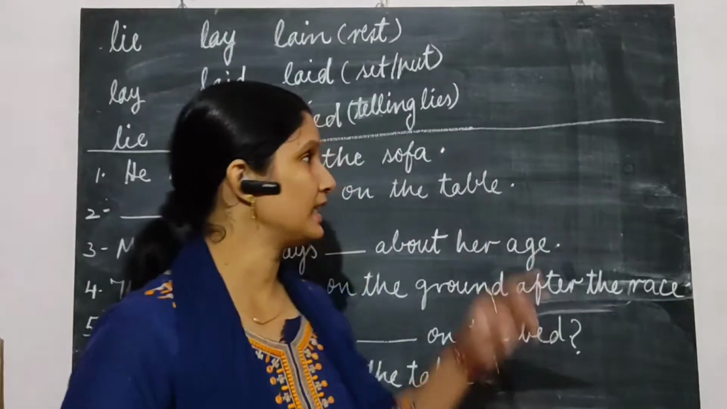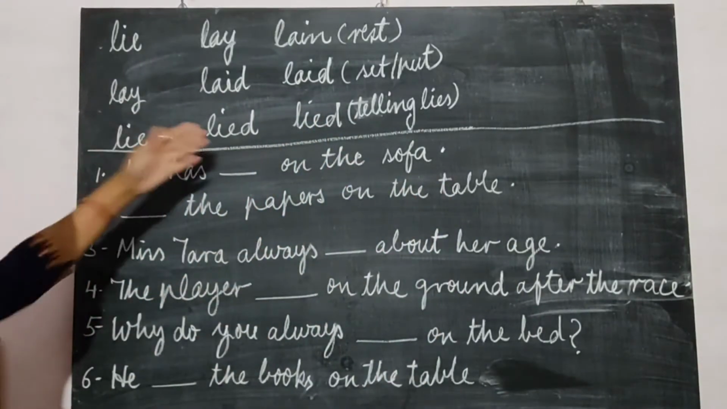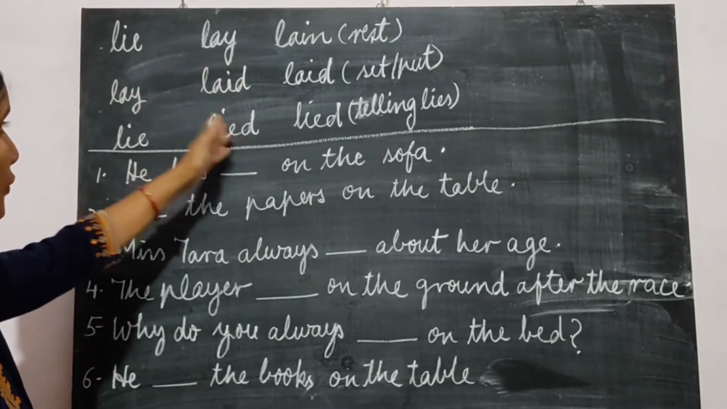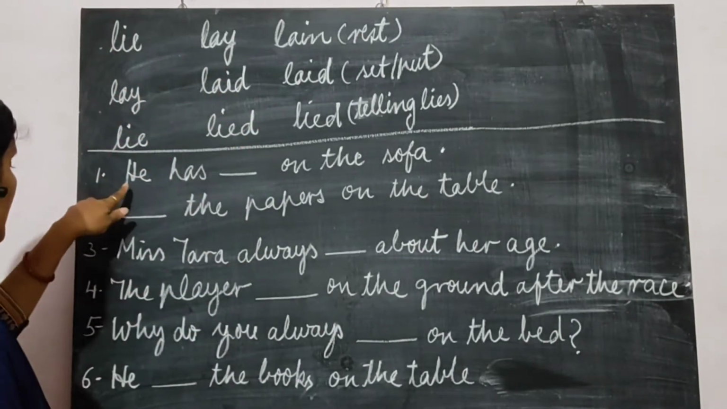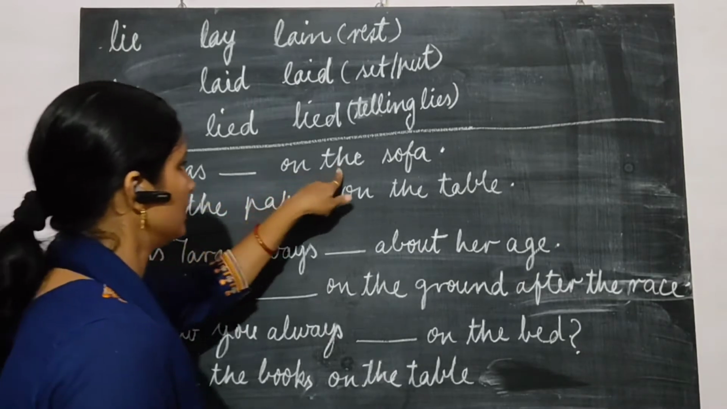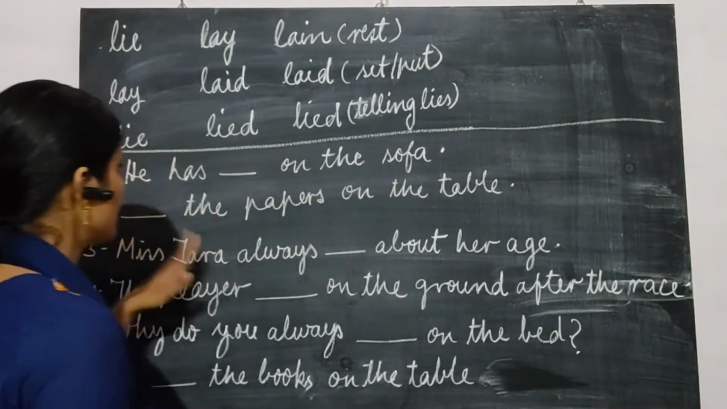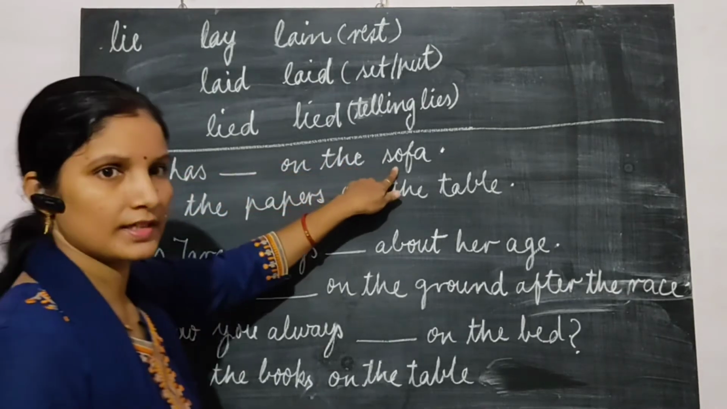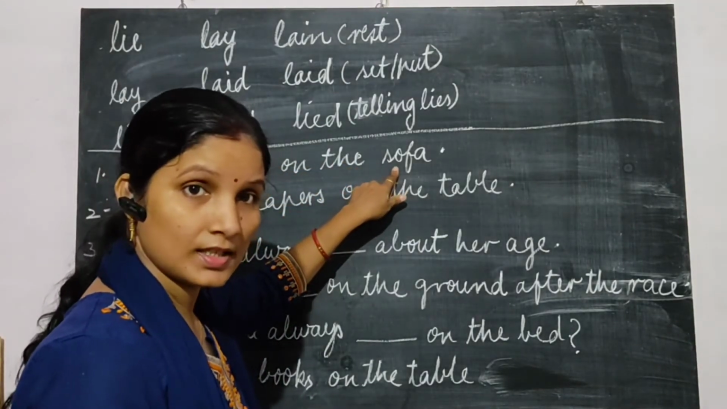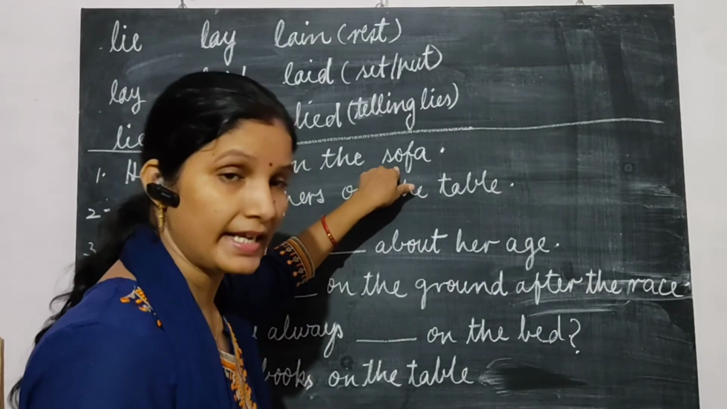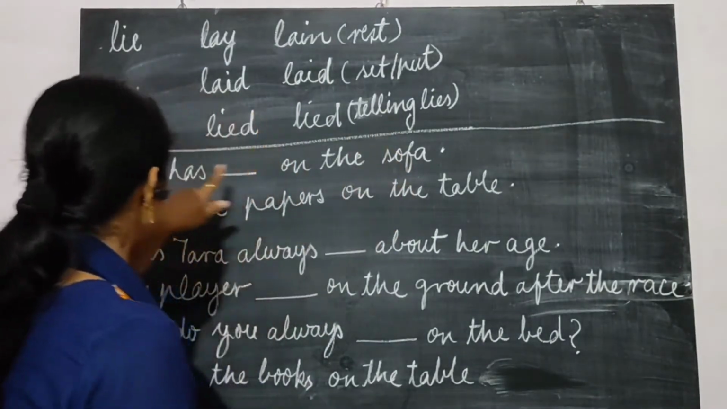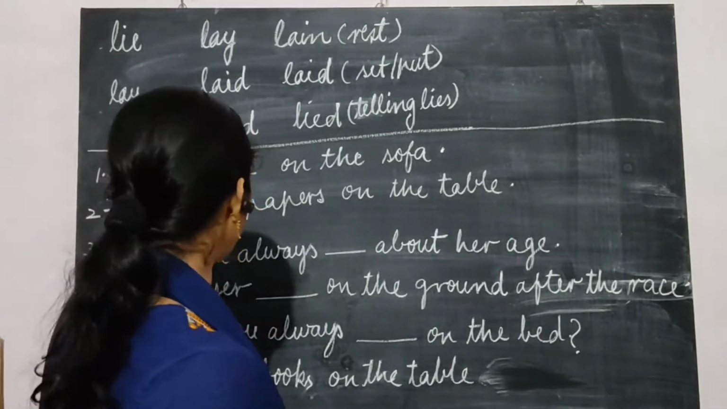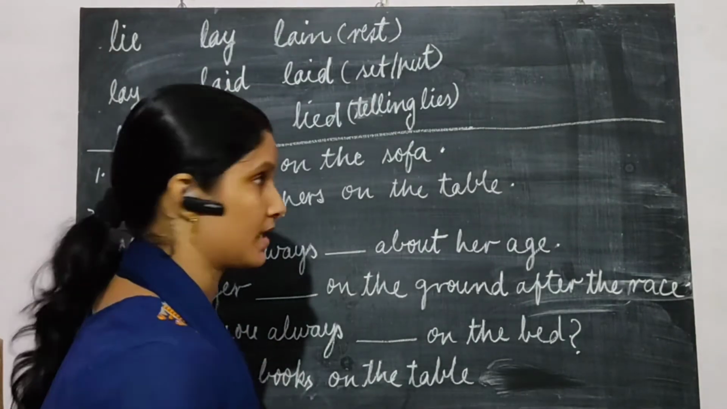Now let's see these questions. We have to fill in the proper verb, and you have to choose from these verbs. He has blank on the sofa. Of course, we are talking about he. And sofa is written here. It means we are talking about rest. And has is written. It means we are talking about present perfect tense.